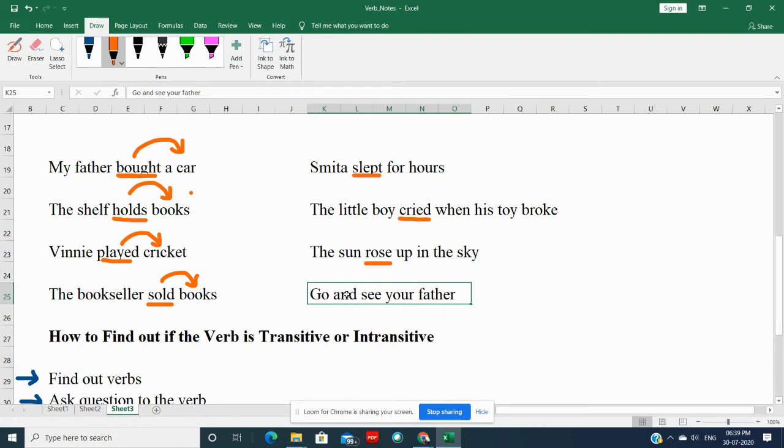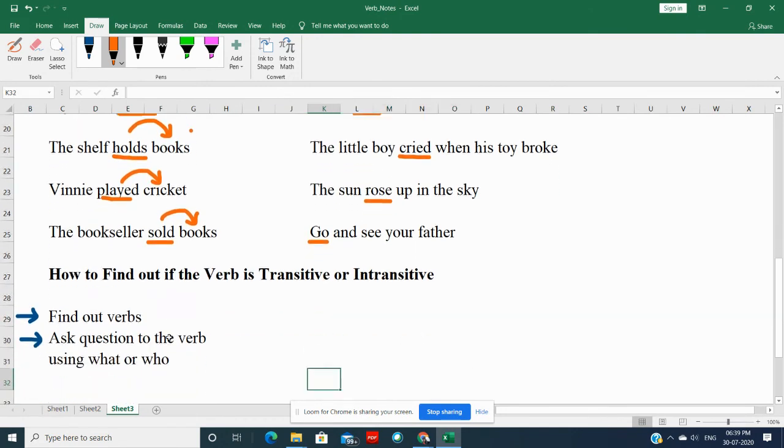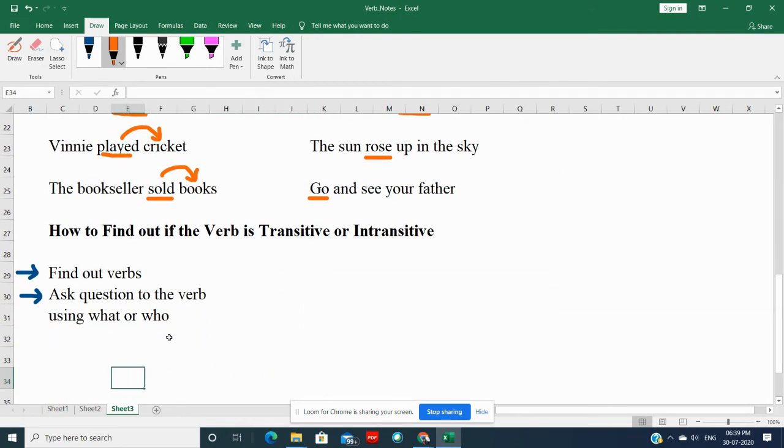So here go is your intransitive verb because you can just simply say go. So go here becomes your intransitive verb. So this is how we can find out if the given verb is transitive or intransitive. All right. Let's see some more examples for transitive and intransitive.